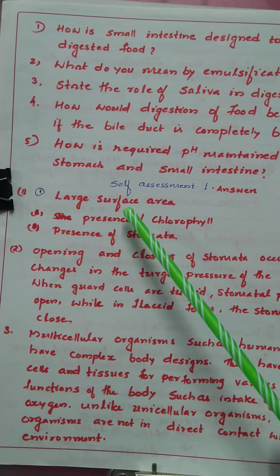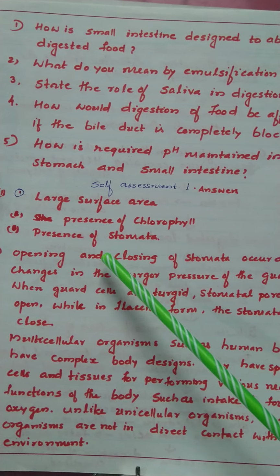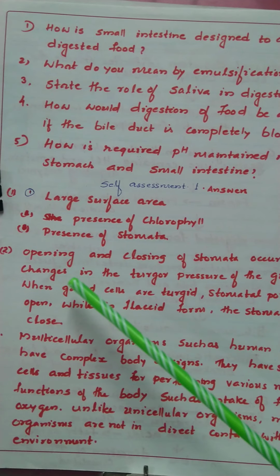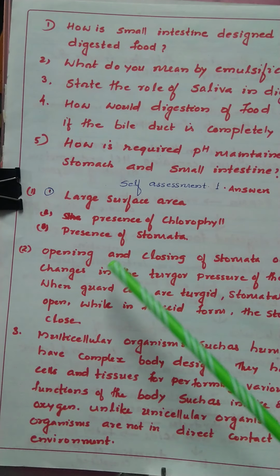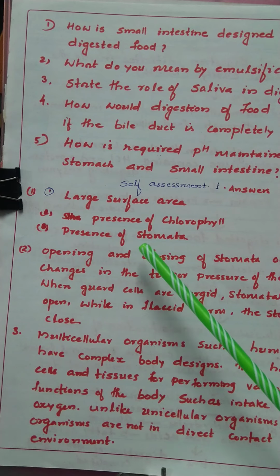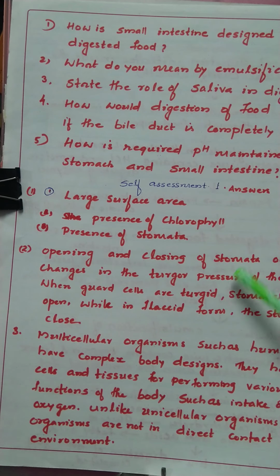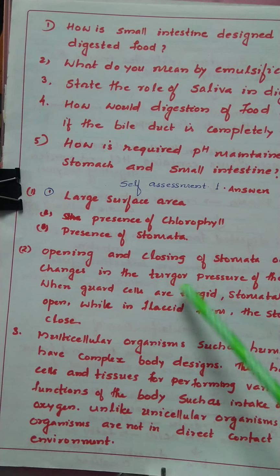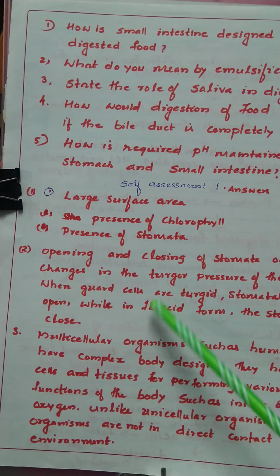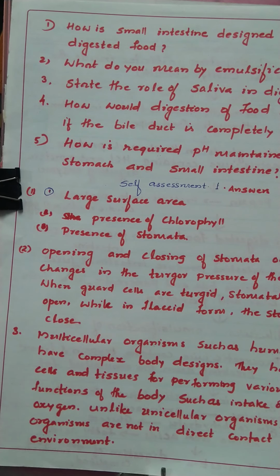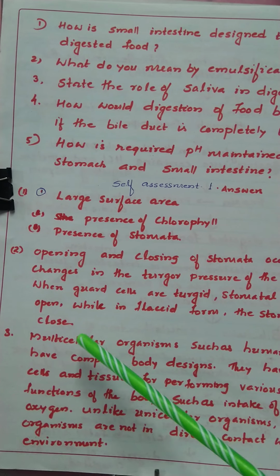Advantages of the leaf: large surface area, presence of chlorophyll, presence of stomata. Then how guard cells help: the opening and closing of stomata occur due to changes in the turgor pressure of the guard cells. When guard cells are turgid, the stomatal pores are open, while in the flaccid form the stomatal pores close.